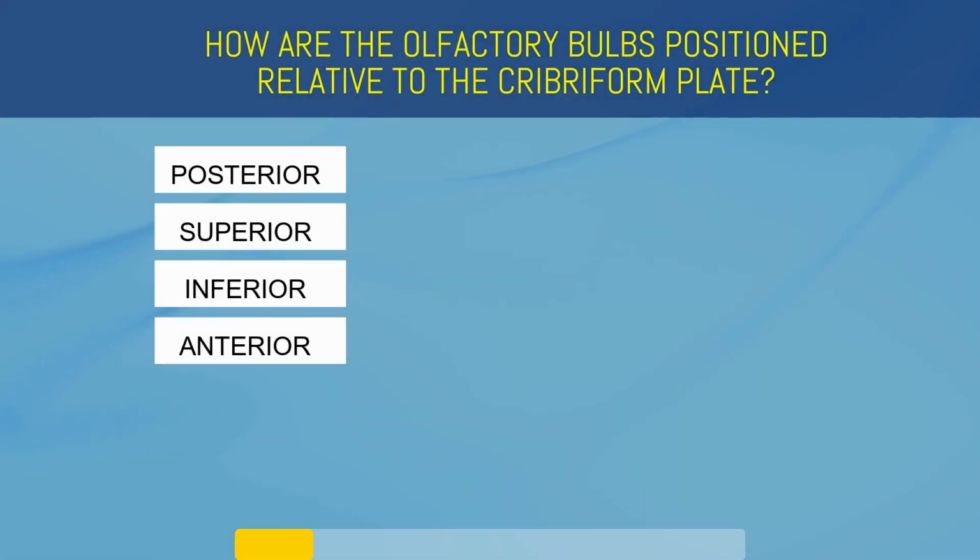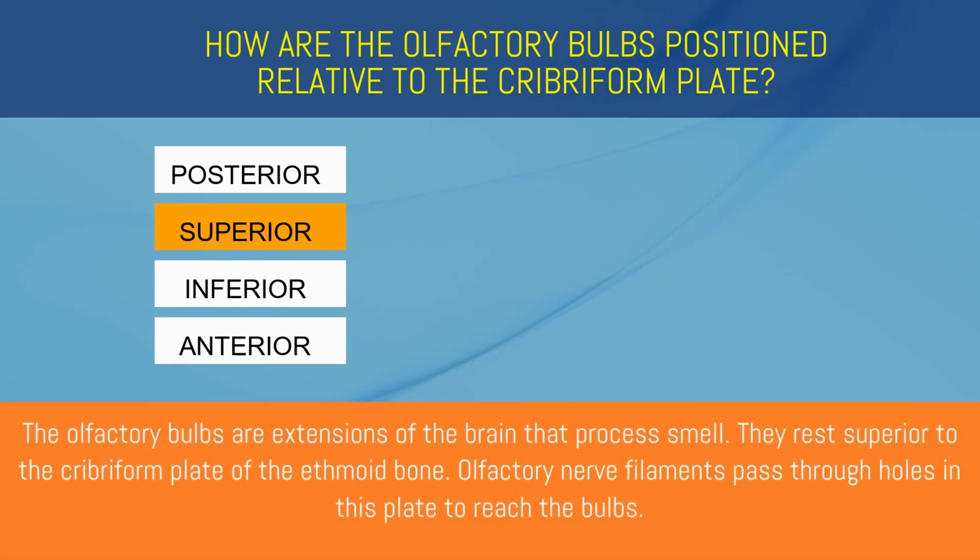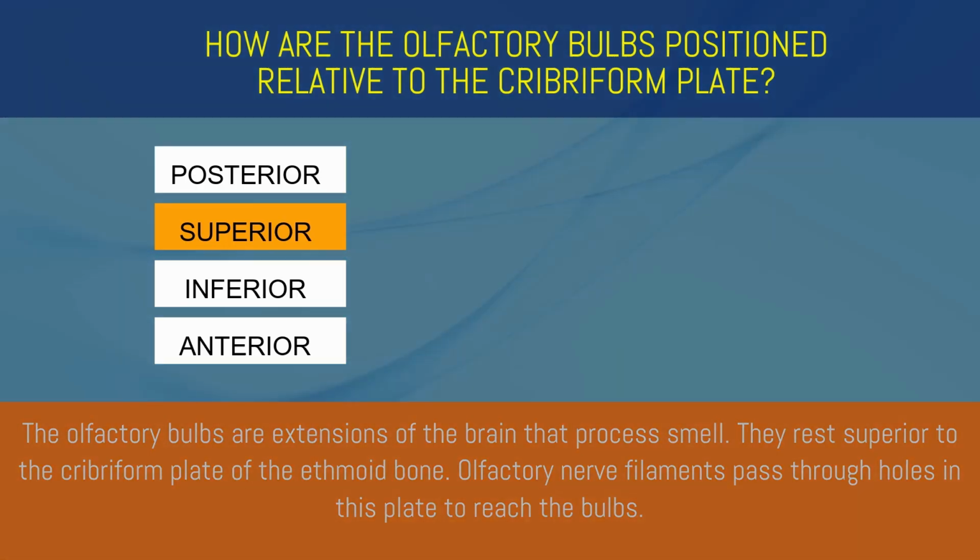How are the olfactory bulbs positioned relative to the cribriform plate? Posterior, superior, inferior, or anterior? Superior. The olfactory bulbs are extensions of the brain that process smell. They rest superior to the cribriform plate of the ethmoid bone. Olfactory nerve filaments pass through holes in this plate to reach the bulbs.